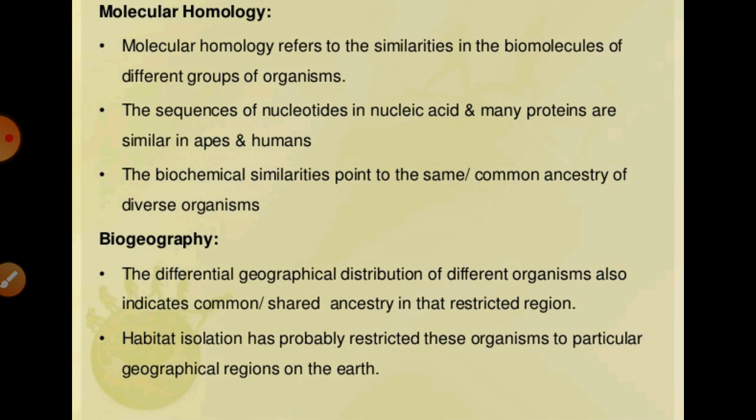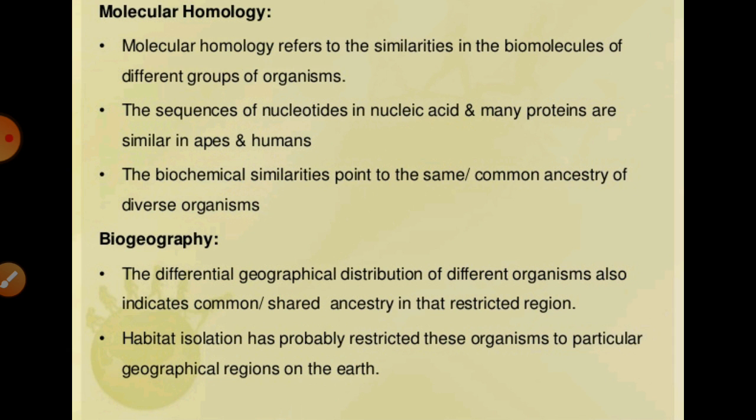Then we have to talk about molecular homology. Molecular homology, as we all know, is the similarity among animals at the molecular level, meaning different animals are similar on a molecular basis. As an example, human DNA differs in only 1.8% of its base pairs from the chimpanzee's DNA. Means directly we can say comparatively, their DNA differs from the chimpanzee's by only 1.8%. The rest is similar.